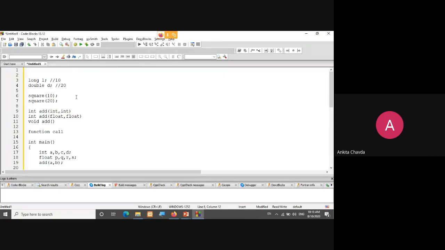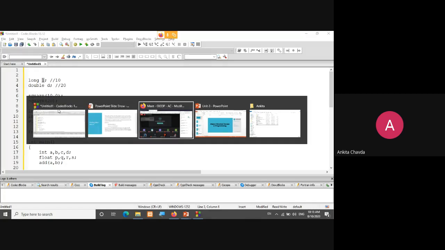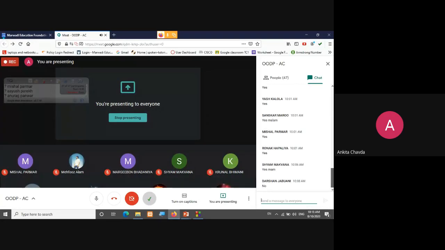But confusion is where I'm writing like this. At that time this thing will be confused. This 10 is considered an integer and 20 is also considered an integer. Now if I convert to 10.0, then also there is a problem, because this argument can be converted into long also, right? So at this time the compiler will get confused. Wherever the compiler gets confused, at that time it will raise an error. That is for sure.